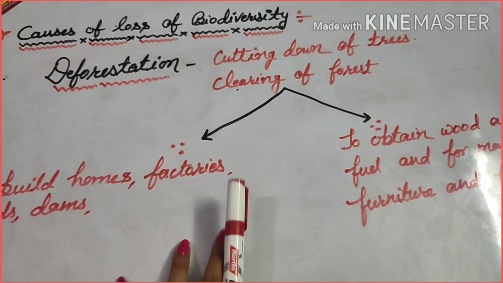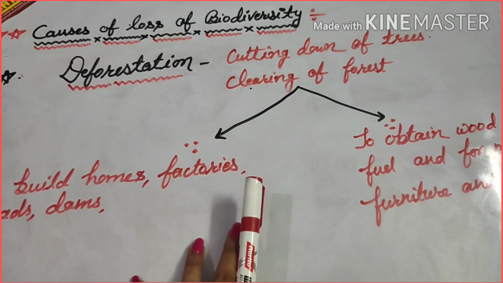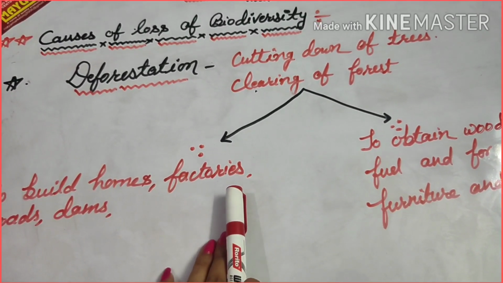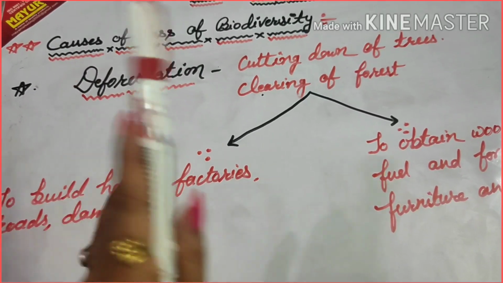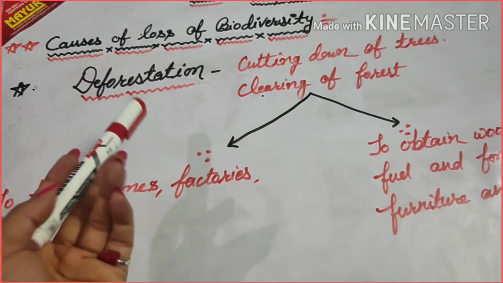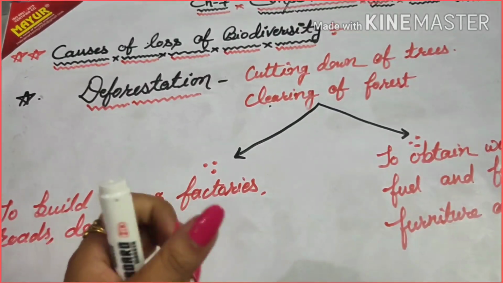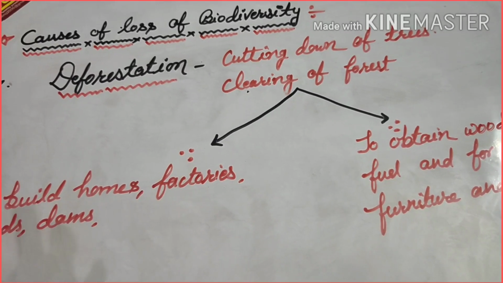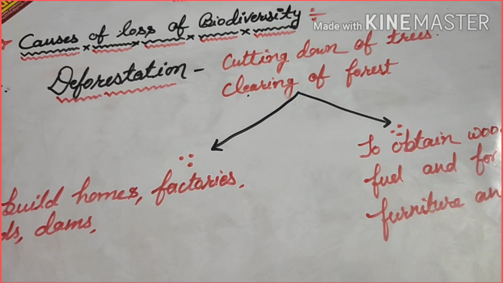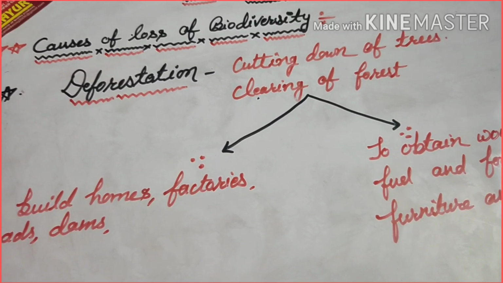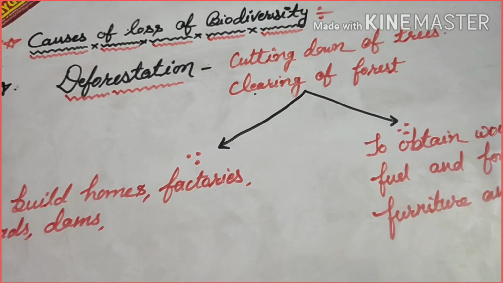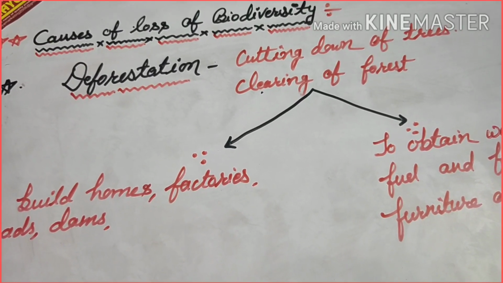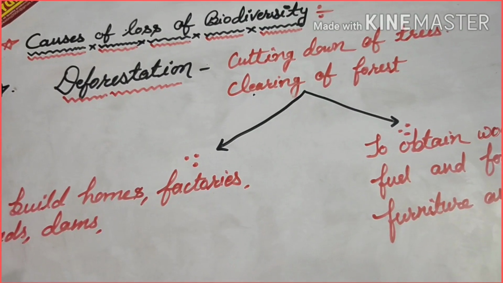Unfortunately, human activities are the main cause of loss of biodiversity. We know that it is important to conserve biodiversity, but at the same time we are also putting biodiversity in danger. How are we putting biodiversity in danger? Have you ever seen that most of the forests are being cut down because of human activity? The main cause of cutting down of forests on the largest scale is human beings,